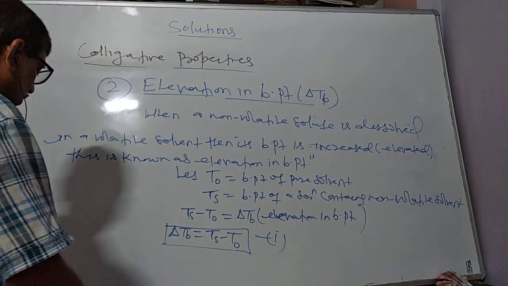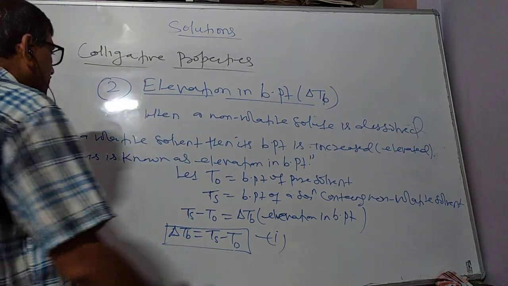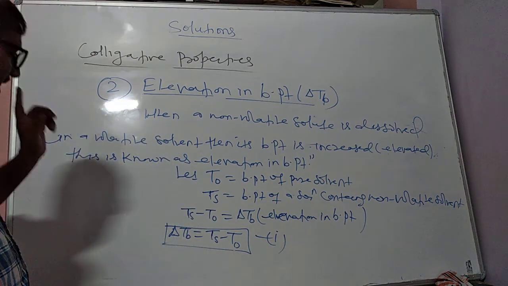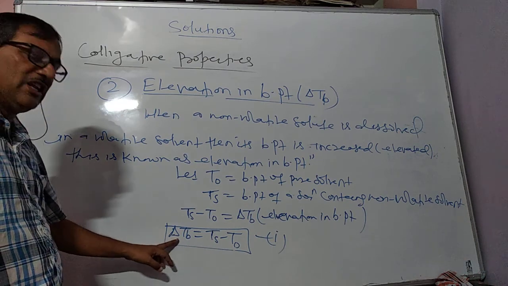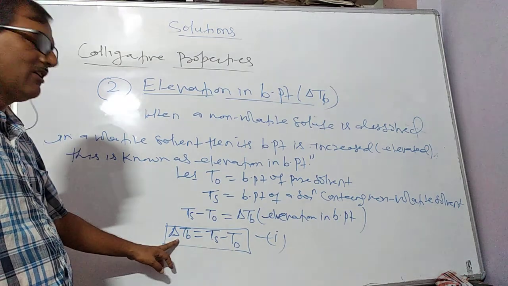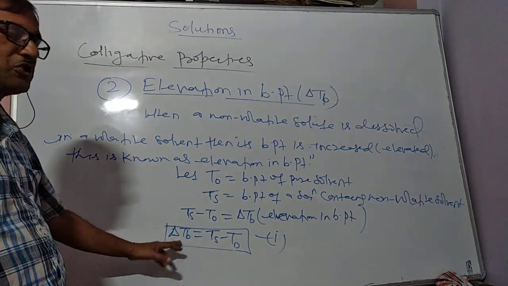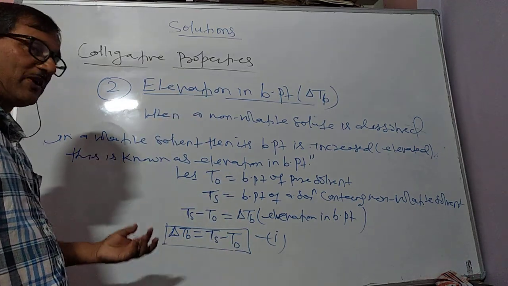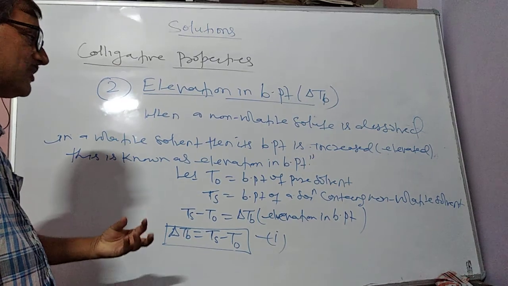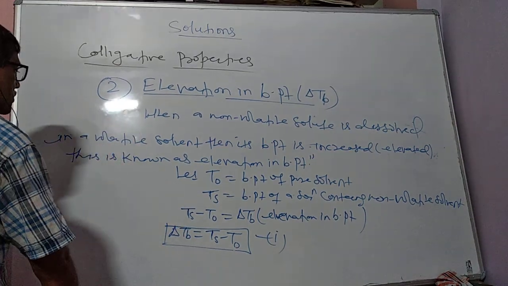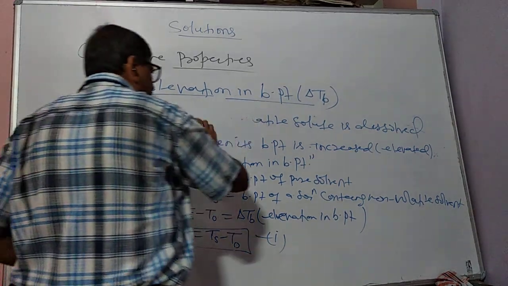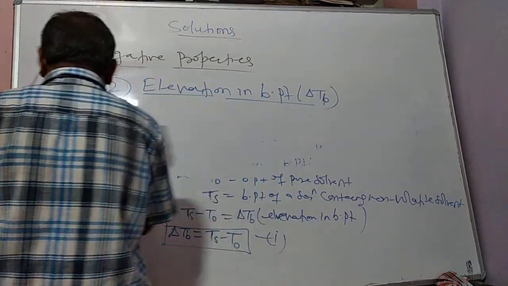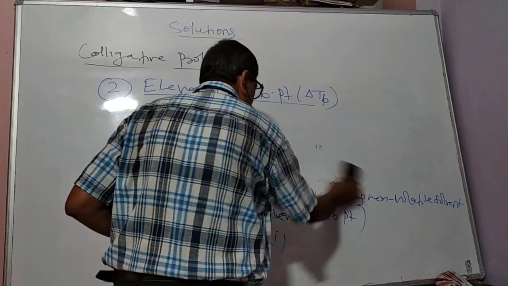So we can say the elevation in boiling temperature is directly proportional to the lowering in vapor pressure.